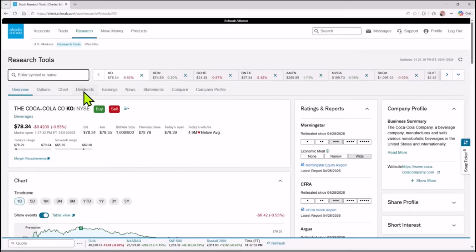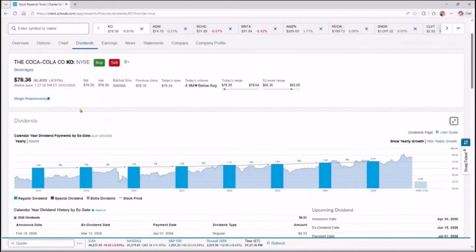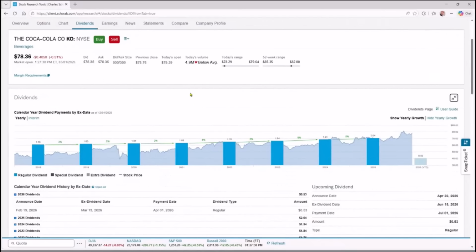We're going to pop over here to the dividends sub tab. And now that's going to give us some relevant information about dividends as it applies to Coca-Cola, which is one of the dividend kings. So this is maybe the process that an investor would go through in determining, is this something that they want to put into a portfolio to help to build that income stream, right?